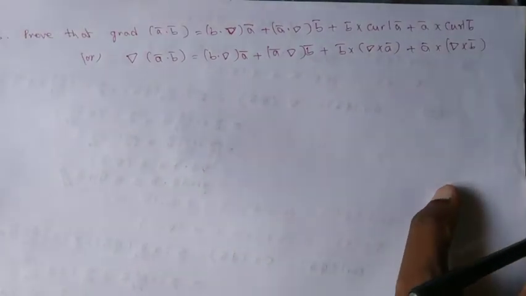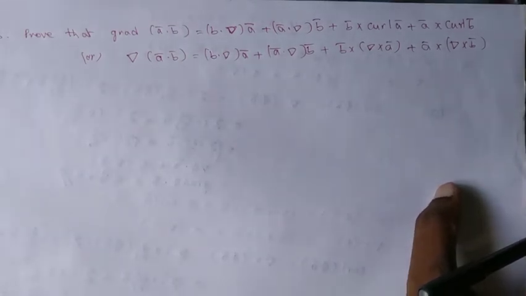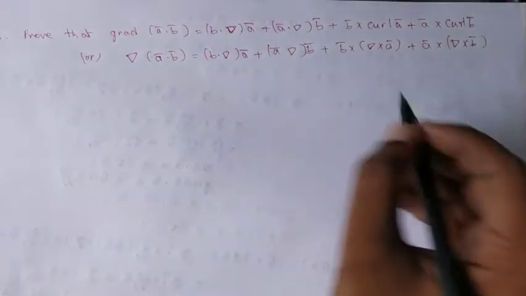The third one is: prove that grad of (a bar dot b bar) equals b bar dot del a bar plus b bar cross curl a bar plus a bar dot del b bar plus a bar cross curl b bar. So which is very important. Before proving that, I just want to show you what b bar dot del a bar is.